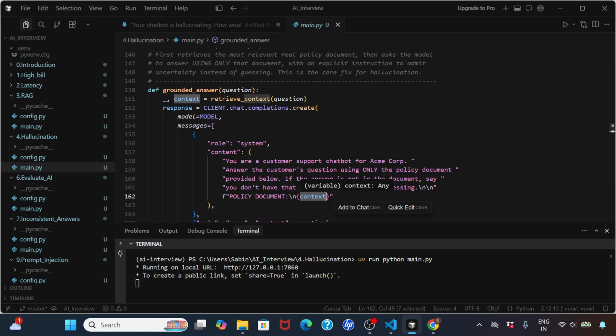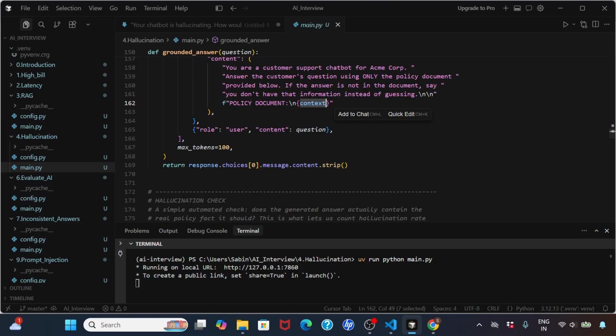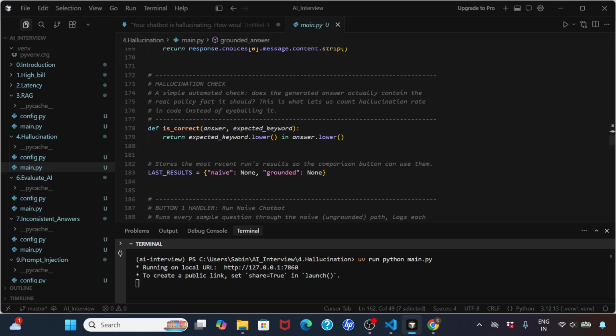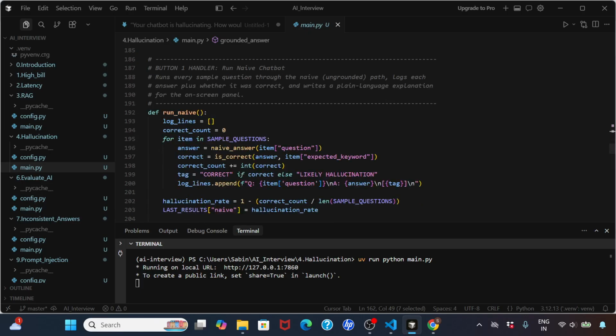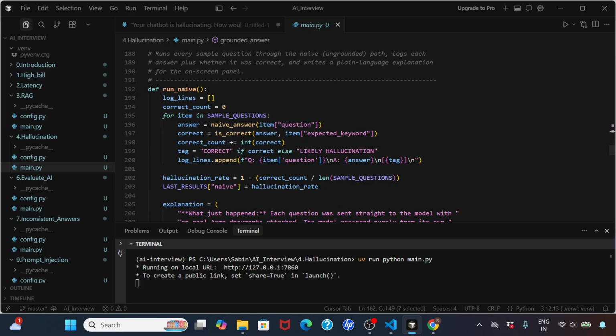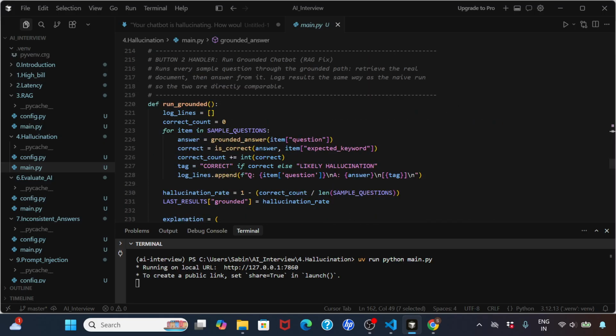So instead of asking a generic chatbot, whatever questions we get, we'll tell it to go and check the policy documents and answer only from the policy doc. This is very similar to your RAG. And then we basically check if the answer is correct or not. Now these are the run function as well as the grounded function.